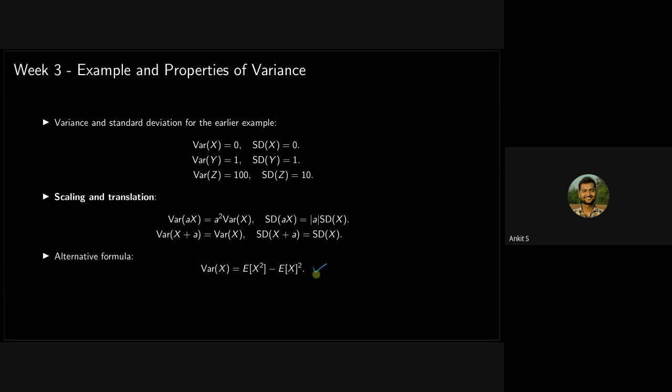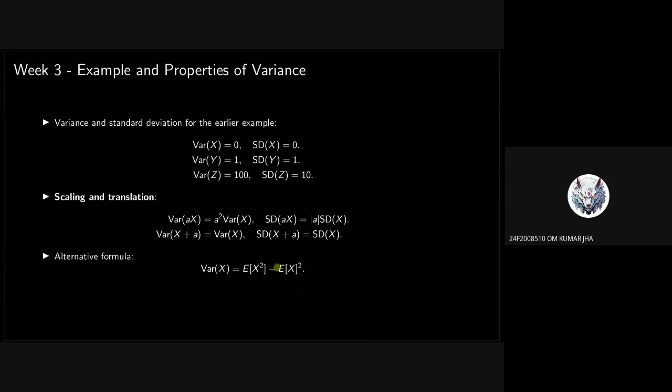Okay, so are all of you familiar with this equation? Yes, sir. Yes, remember, sir. Variance of x is equal to expected value of x squared minus expected value of x whole squared.